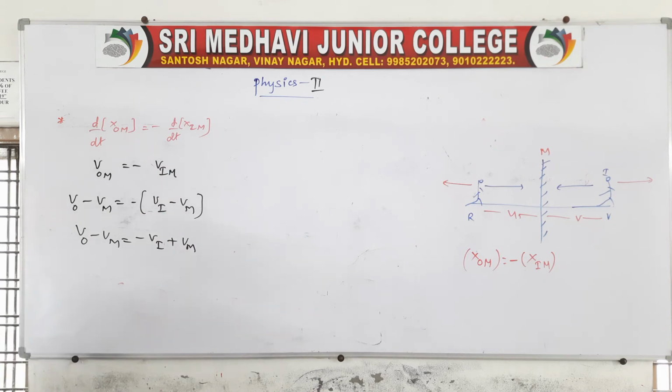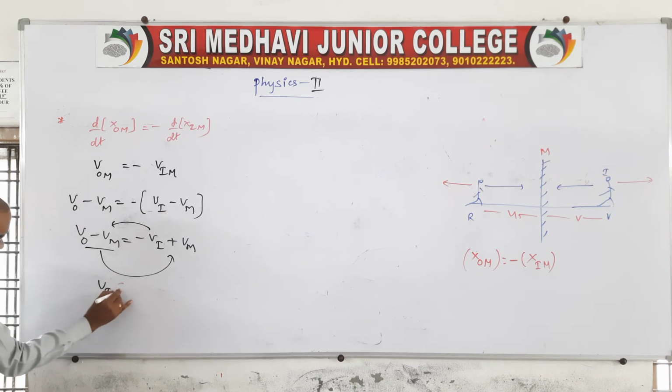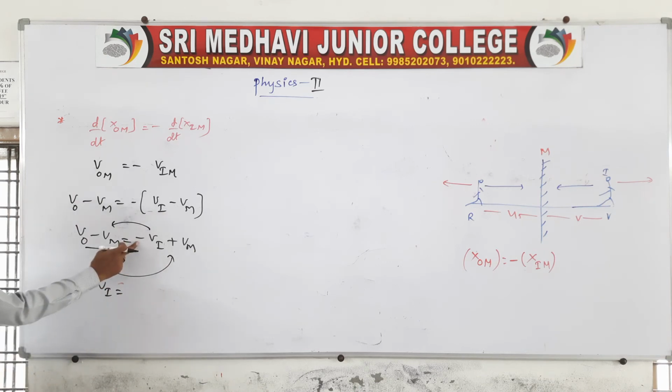Yeah, you do one thing. Suppose a mirror is there. This mirror you take this side. Therefore, we'll get the image or object velocity. Suppose you want to find the image, then you take this side, and for this, you take this side. So the image speed is equal to, it is negative here. If you take this side, then it becomes positive.